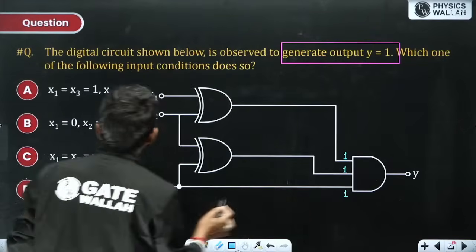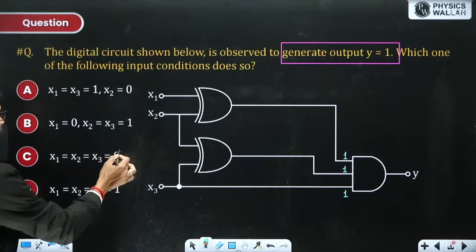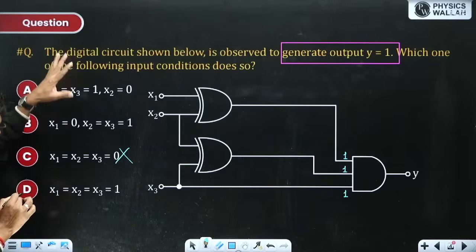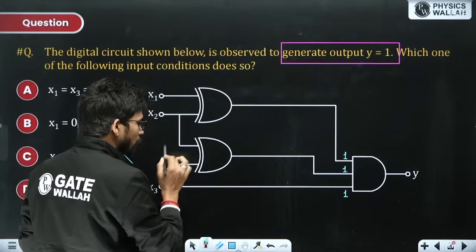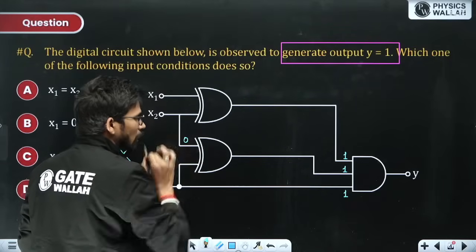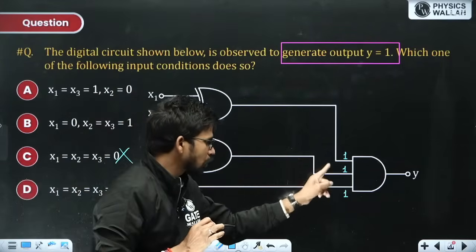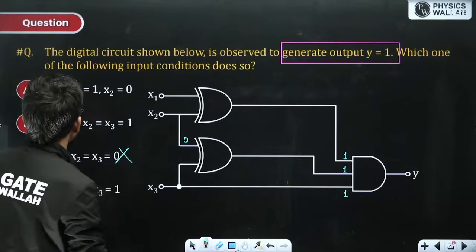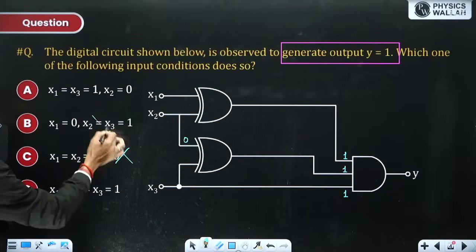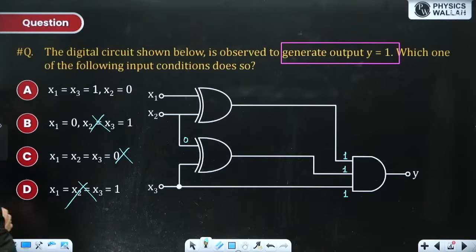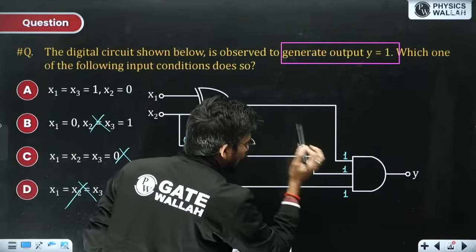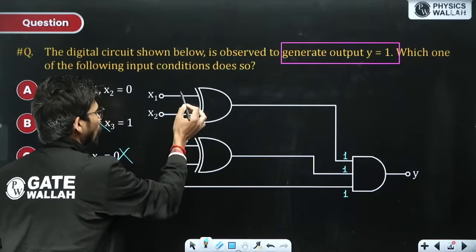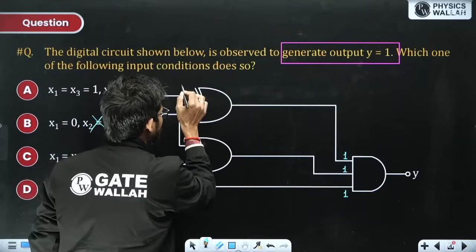Now x3 is definitely 1. In this option x3 is 0, and in all other options x3 is 1. Now for this XOR gate to give 1, 0 XOR 1 is the only way, because the other input is 1, so x2 should be 0. Here x2 is 1, so this is wrong. Here x2 is also 1, it is wrong. For the other XOR gate to also produce output 1, 1 XOR 0 will be 1, so x1 should be 1.